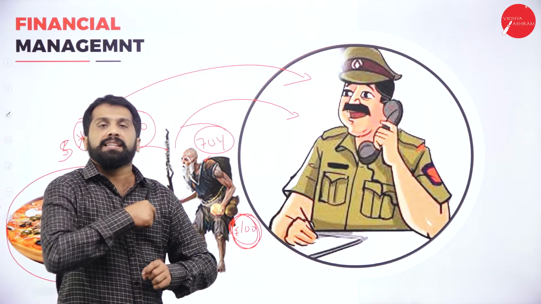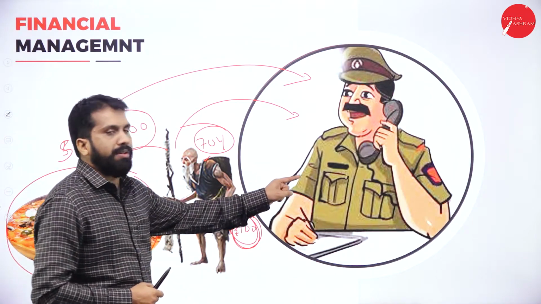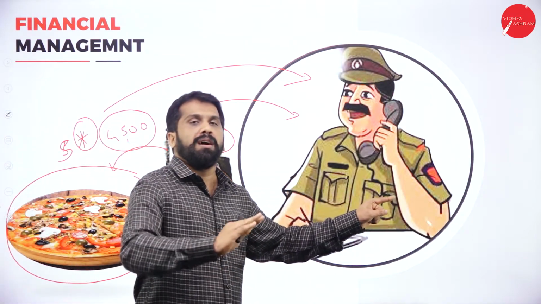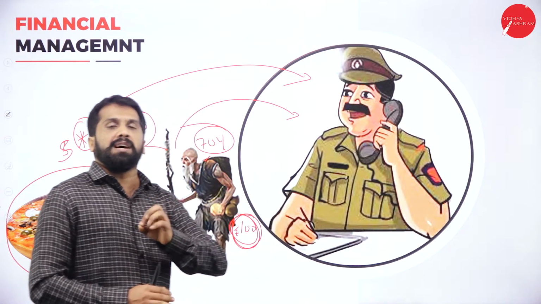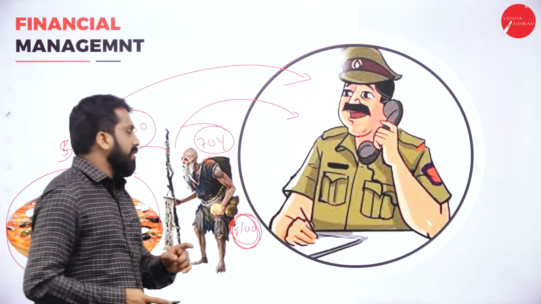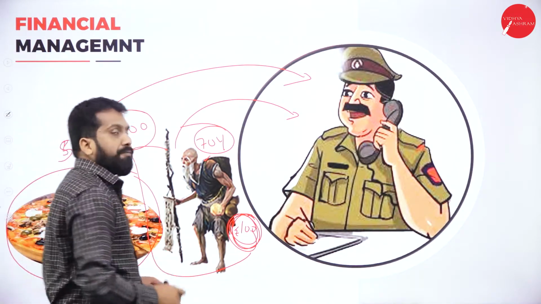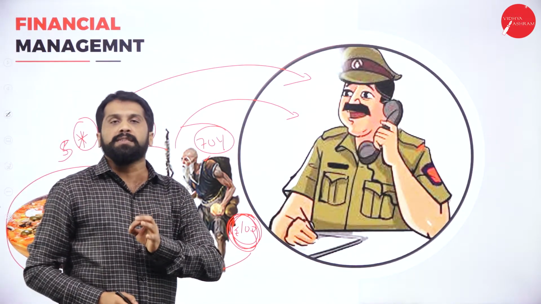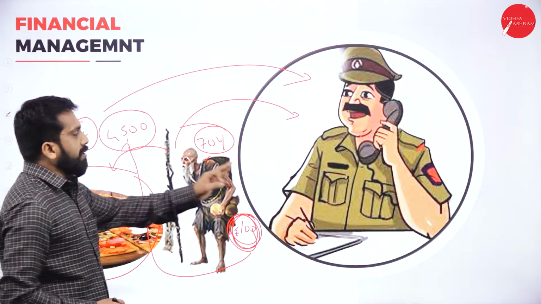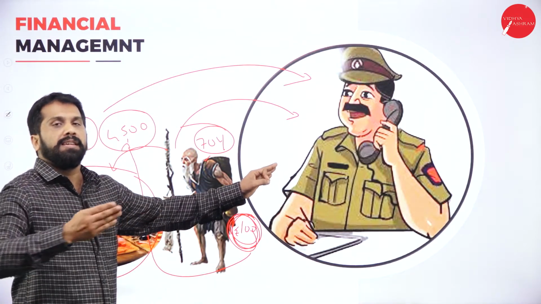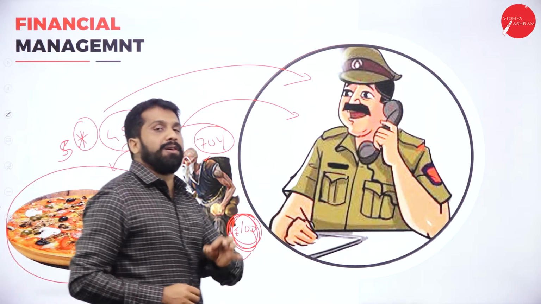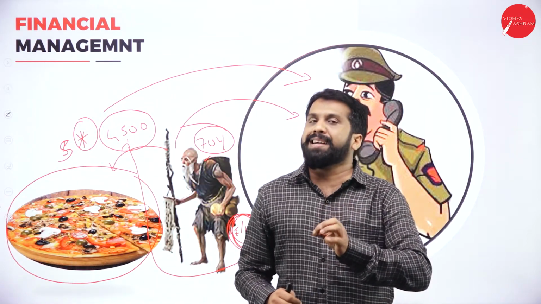So what did he do? That 100 rupees he gave to the police. With a smile he came outside. Now, the moral of the story is very simple. With this 100, he had 4,500 worth of food. So, happily he went to the station, he gave 100, he came out. This is called financial management.